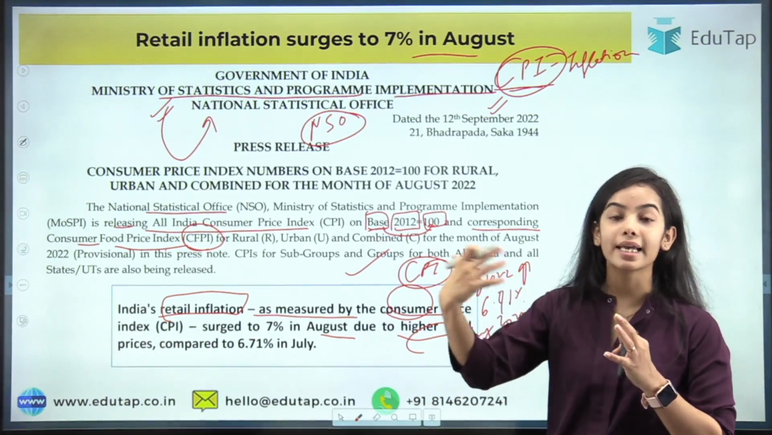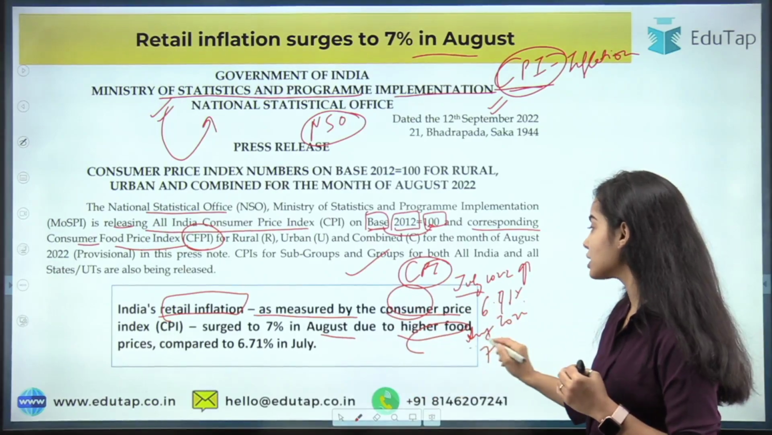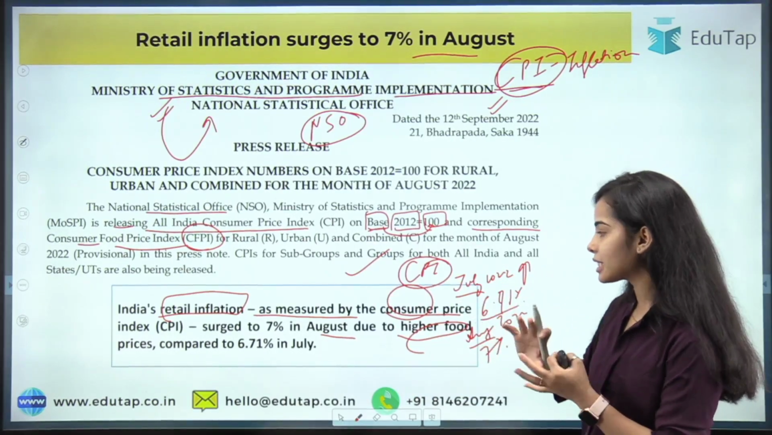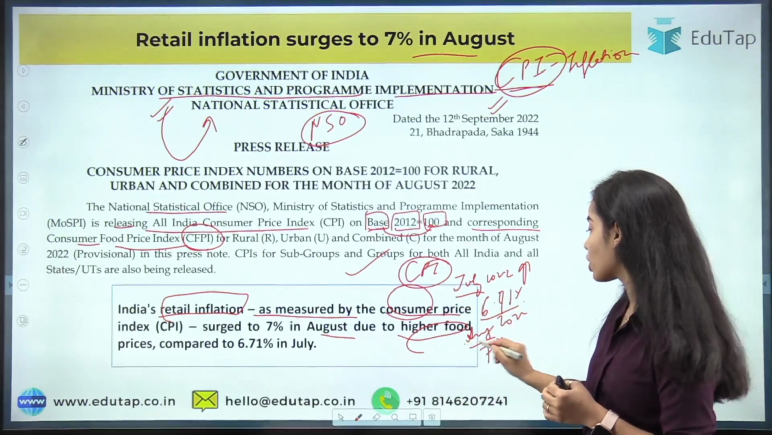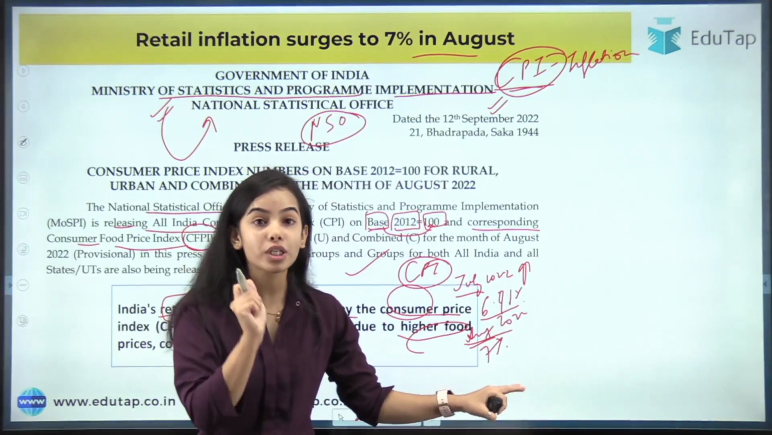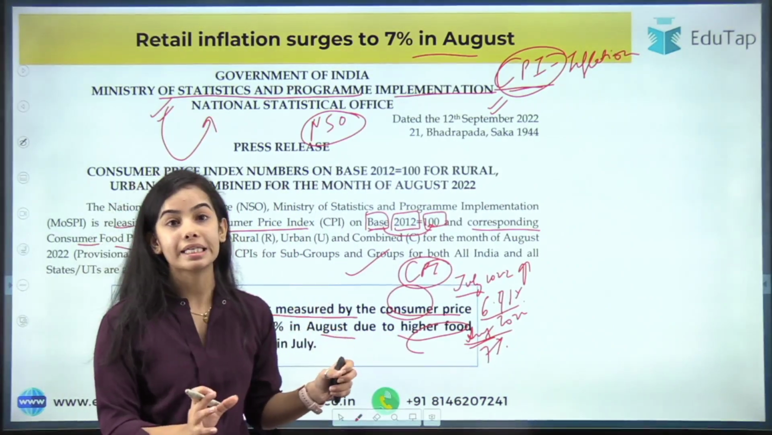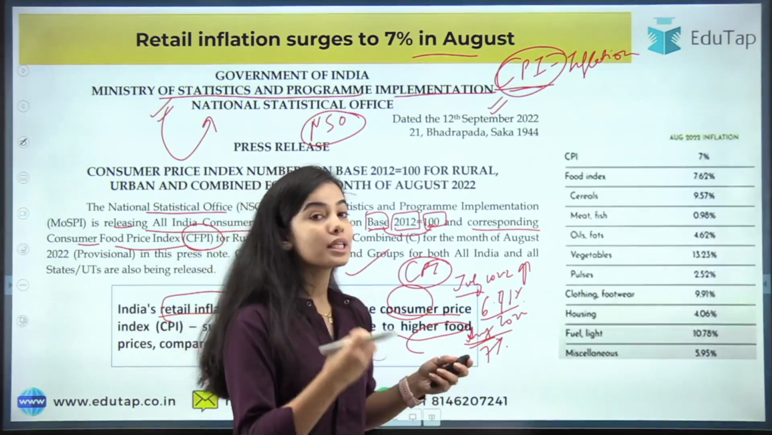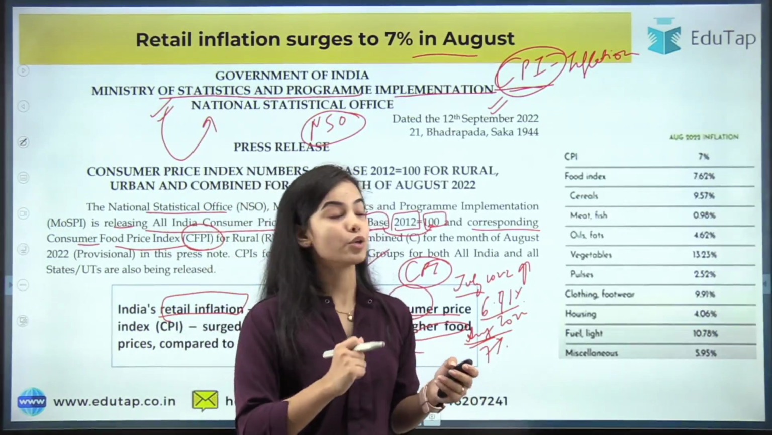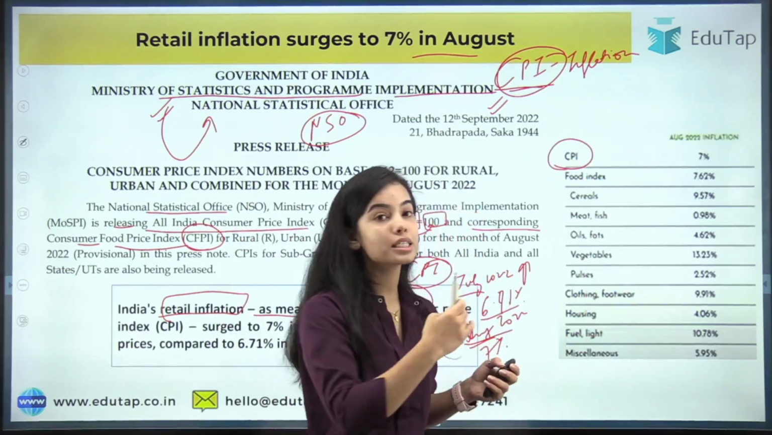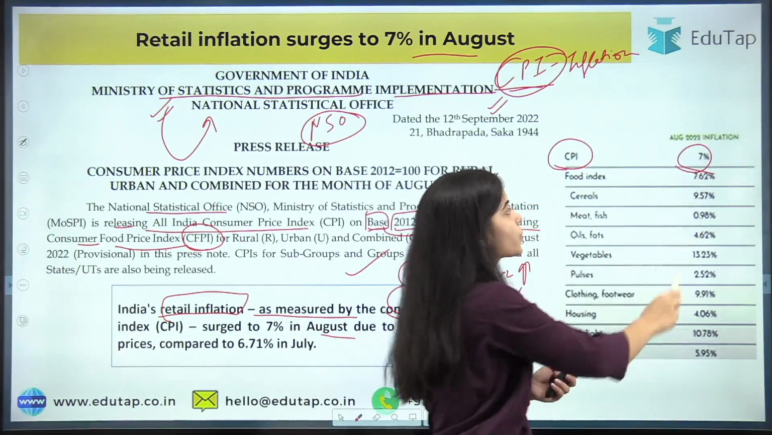Now, why has this rise been seen from July to August? In July 2022, the retail inflation was 6.71%, and in August 2022, the retail inflation is 7%. So this is majorly because of the food prices. Food prices are rising very fast, due to which the CPI inflation is rising. Okay, the retail inflation is rising. So you can see that the CPI has risen to 7% in August 2022.